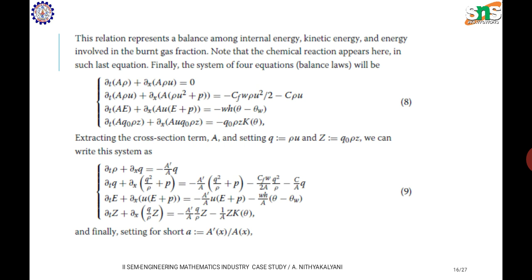Note that the chemical reaction appears in this last equation. Finally, the system of 4 equations becomes the following set of equations. Extracting the cross section term A and setting Q equal to rho u and Z equal to Q naught into rho Z, we can write this system as this one.